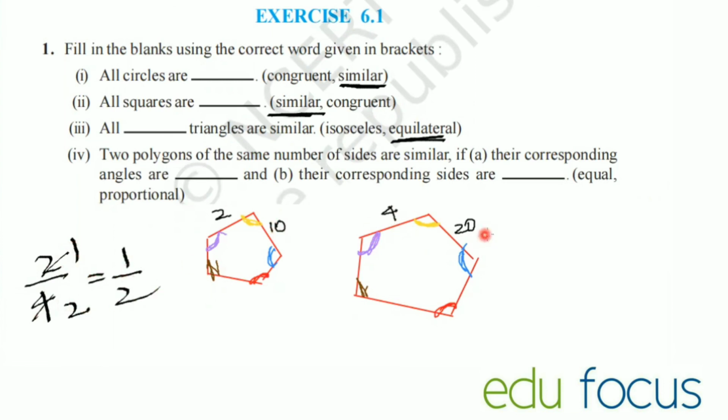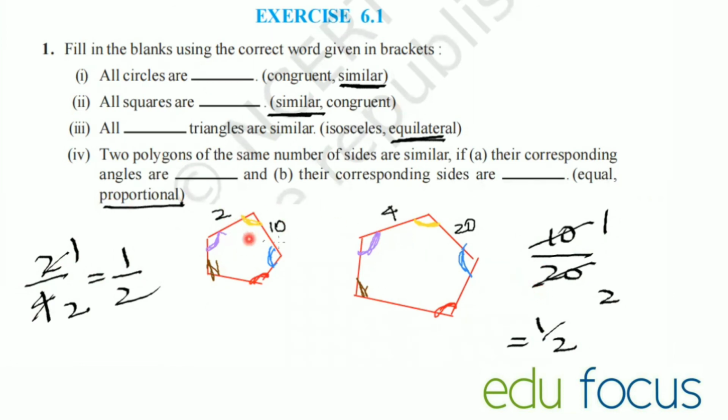Now divide this and this, 10 by 20, we get 1 by 2. This side divided by this side is 1 by 2. This is called proportional, when we are getting the same ratio.